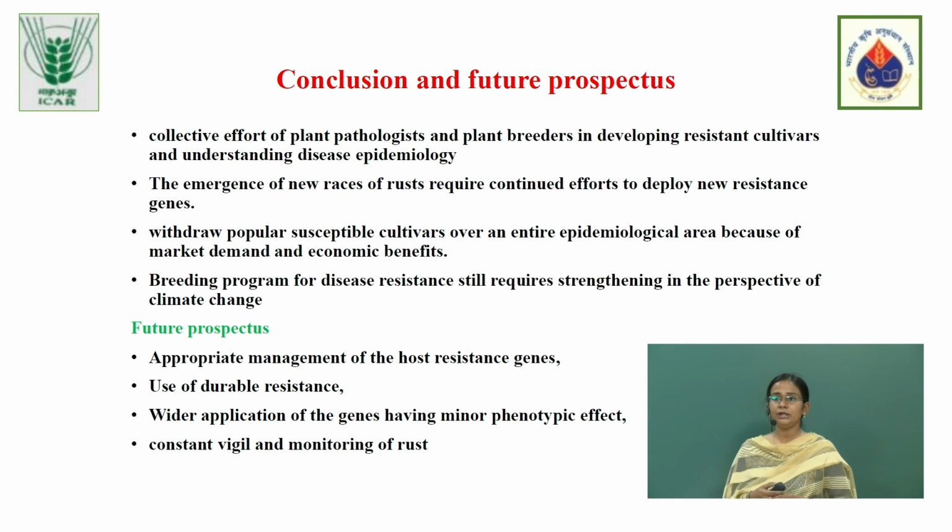And we need to be vigilant, and we need to know how the new races are emerging, and we should know which are the susceptible varieties that we need to withdraw from the seed indent. We need to withdraw these susceptible varieties, and our breeding program still requires strengthening in view of climate change. As you all know, there is a big effect of climate change. It also certainly affects the rust pathogen, and the rust pathogen keeps on evolving. So we need to be very strict in following our breeding program.